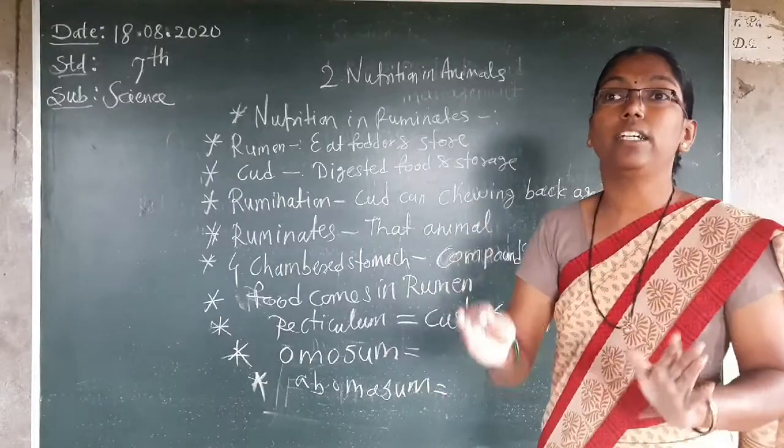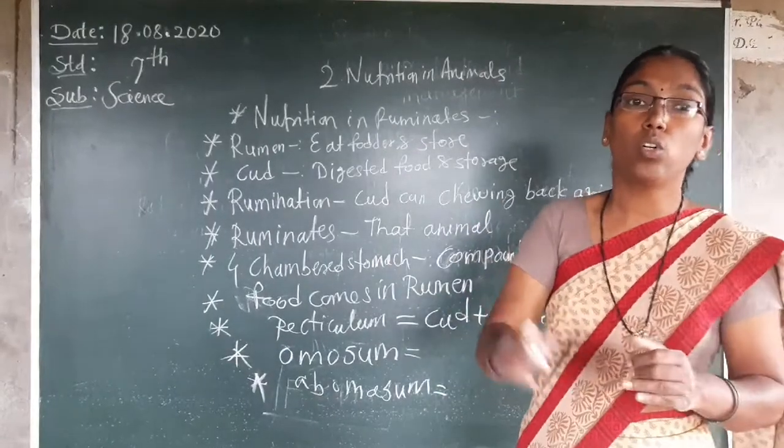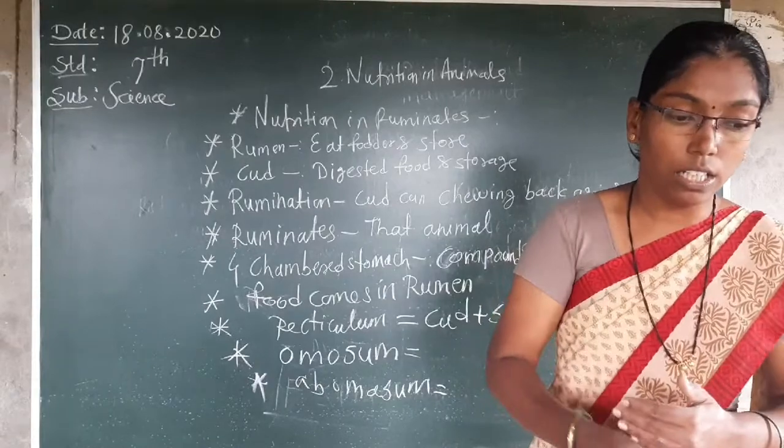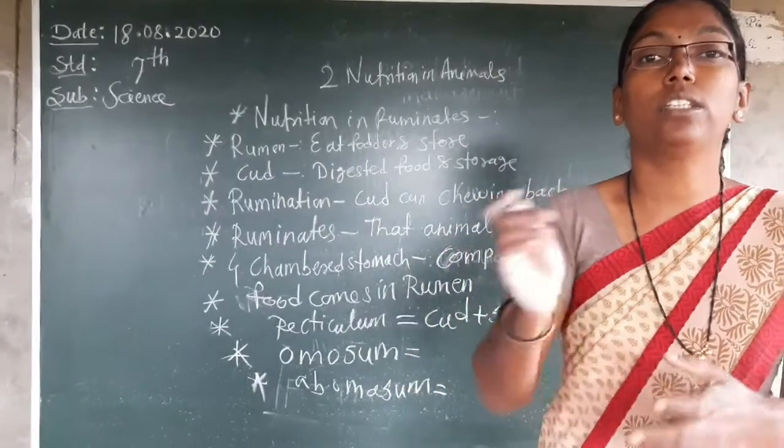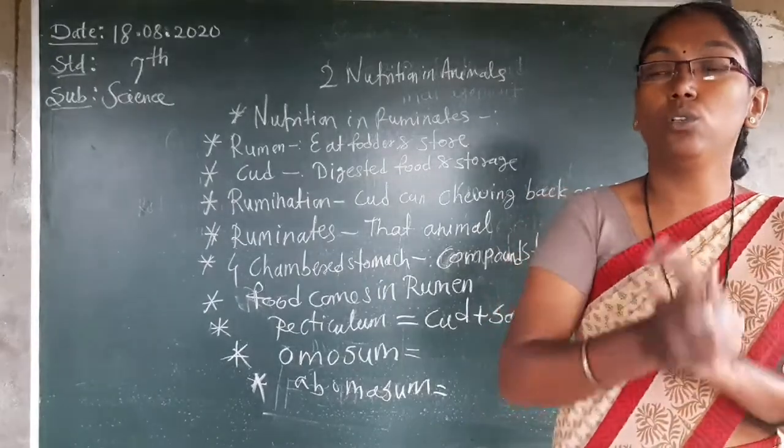There they mix the digestive juices with the cud and saliva, and it continues into the small intestine, and the remaining process starts for nutrition.